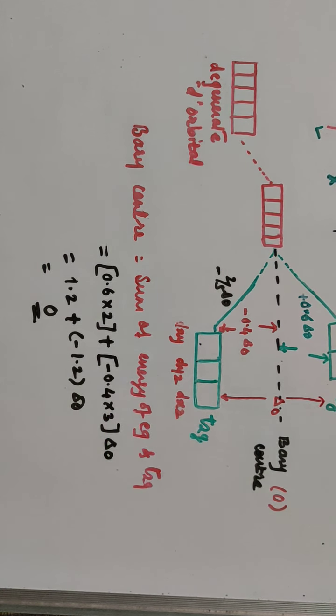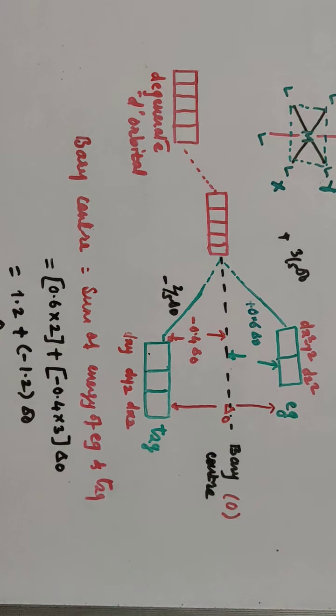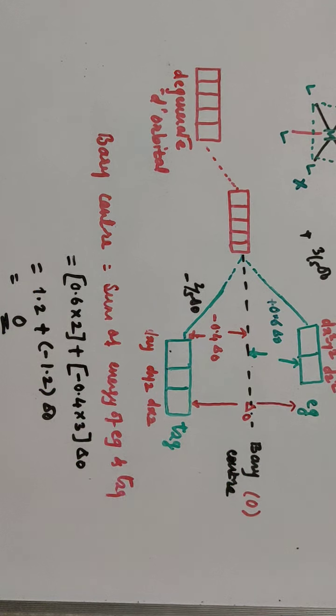The dx²−y² orbitals lie on the axis, and hence when the ligands approach the d orbitals of the metal atom, the energy of Eg, that means dx²−y² and dz² orbitals, increases, and the energy of the other orbitals decreases. The barycenter is the average energy between Eg and T2g, and it is equal to 0.